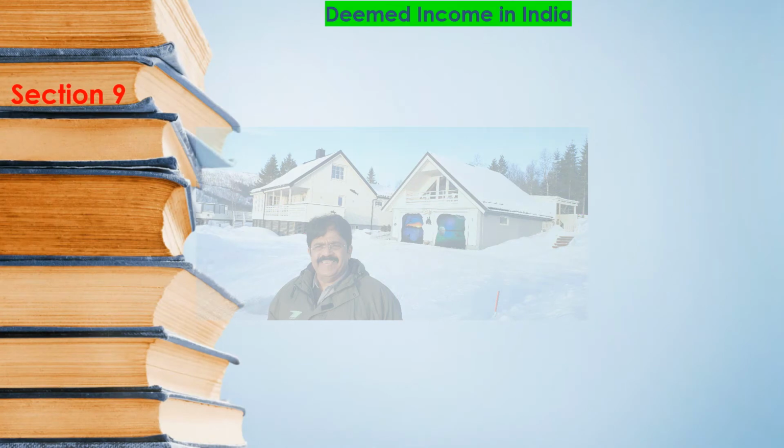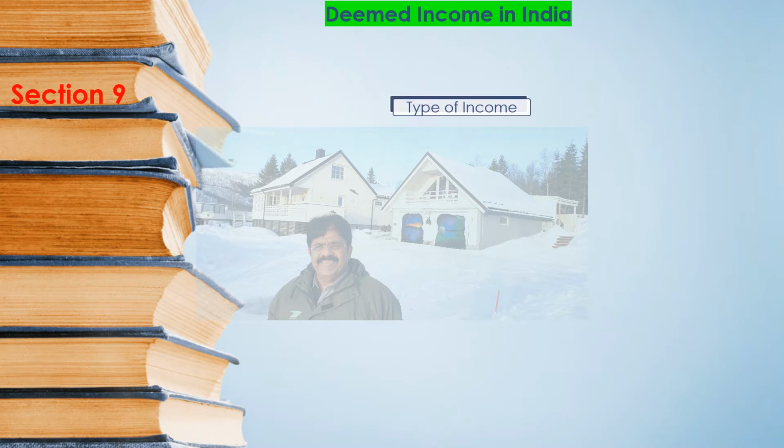Now section number 9 provides for deemed income in India. So according to section 9, whichever income has been stated to be arising here in India, then irrespective of the factual position or the other interpretation, it is assumed to be earned in India. So now let us look into each of these.